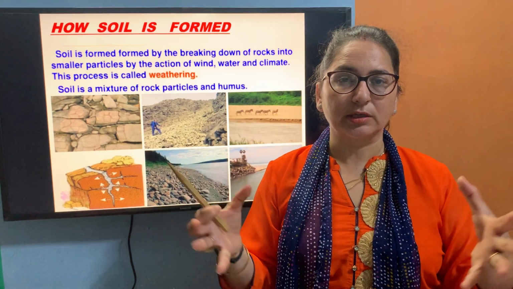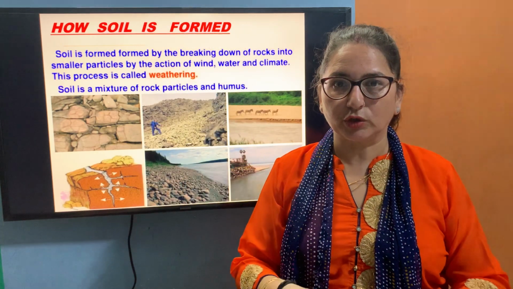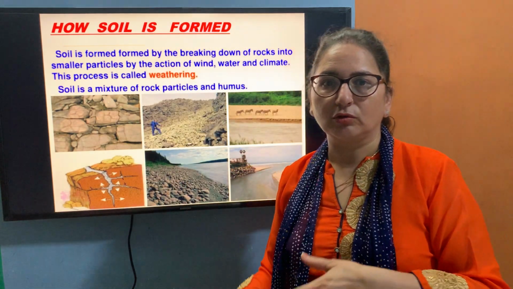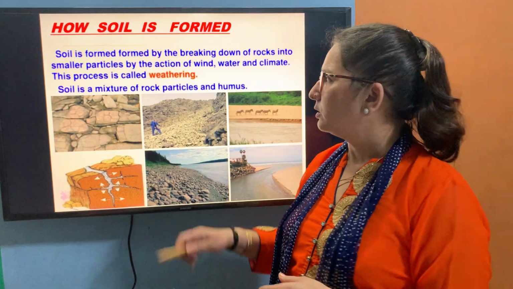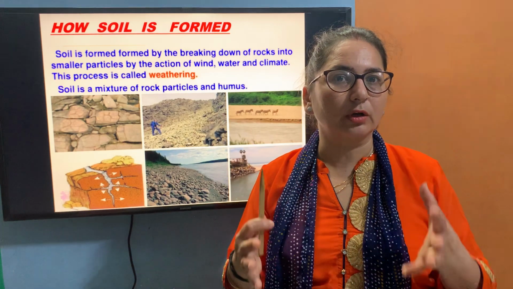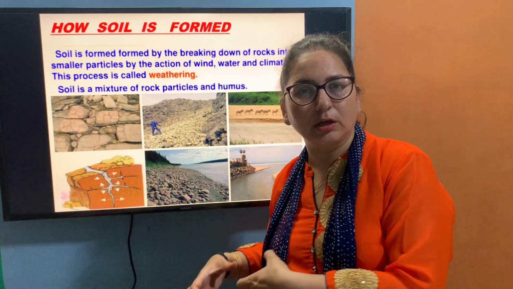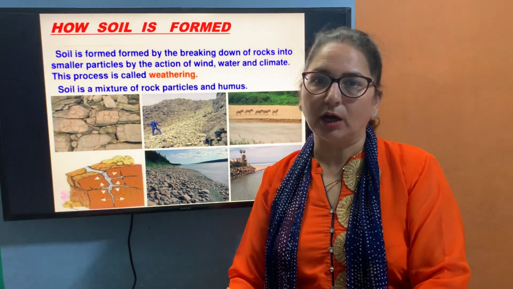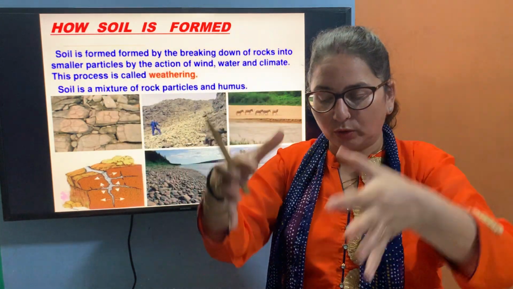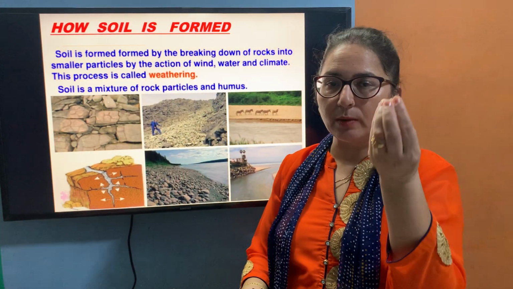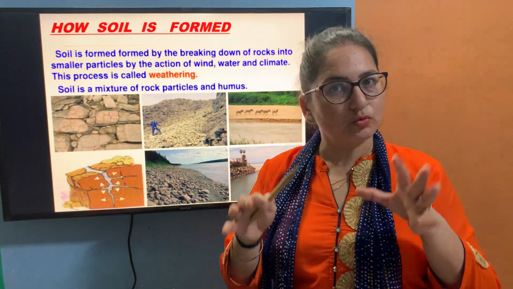Wind means बड़ी तेज हवाएं जब चलती हैं तो rocks हिलने लग जाते हैं और नीचे गिरने शुरू हो जाते हैं. तो वो जब तक नीचे तक पहुंचते हैं तो they will change into small stones and then they will change into soil. Similarly, if we talk about water, if there is heavy rainfall, then slowly slipping, these rocks will come down. और वो rocks बहुत बड़े होते हैं. When they come down to the earth, they will break down into small stones.